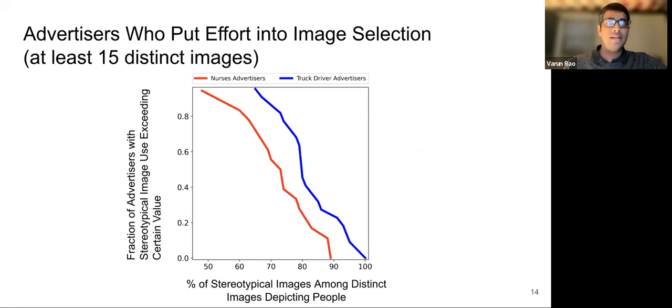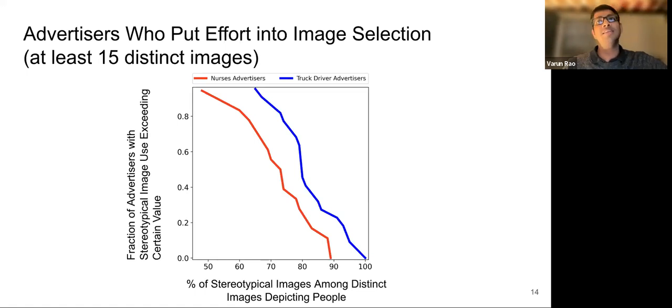We now restrict our analysis to advertisers who use at least 15 distinct images, using the number of distinct images as a proxy for effort and thought the advertisers invested into the visual messaging of their campaign. We plot the fraction of advertisers whose percentage of stereotypical image use among distinct images depicting people exceeds a certain value.